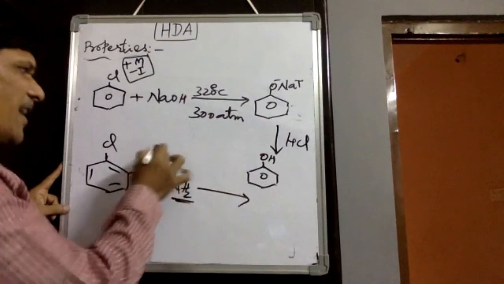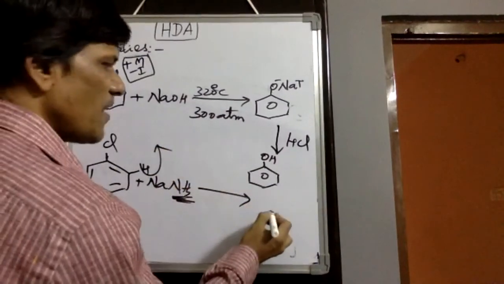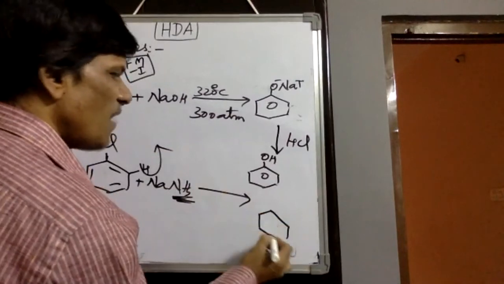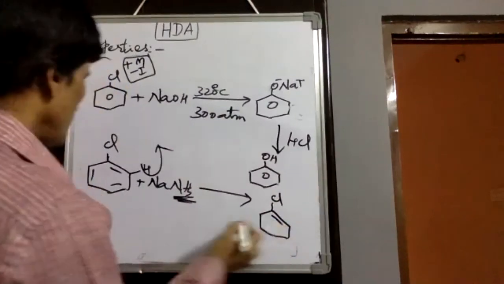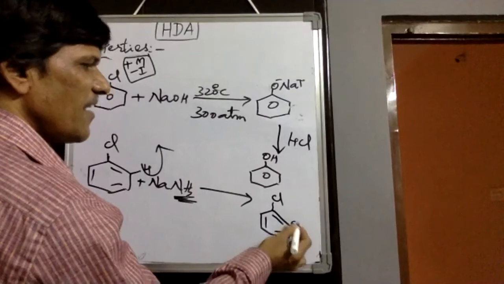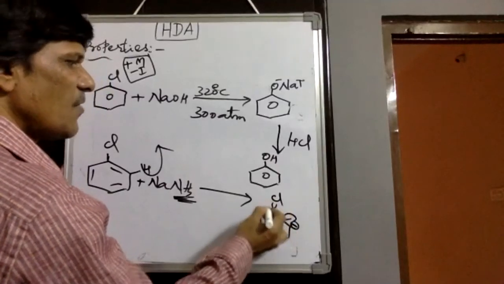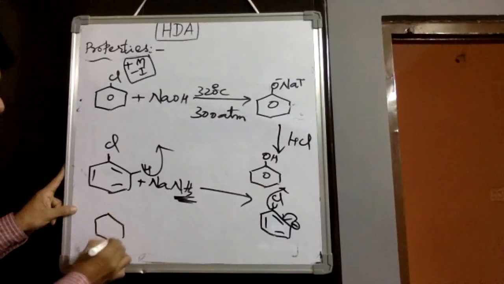That is why H plus ion elimination takes place from this position, and it is converted into benzyne. Here chlorine is there with the double bond and the hydrogen carries a minus charge. Then it is converted into Cl minus, indirectly substituting chlorine.